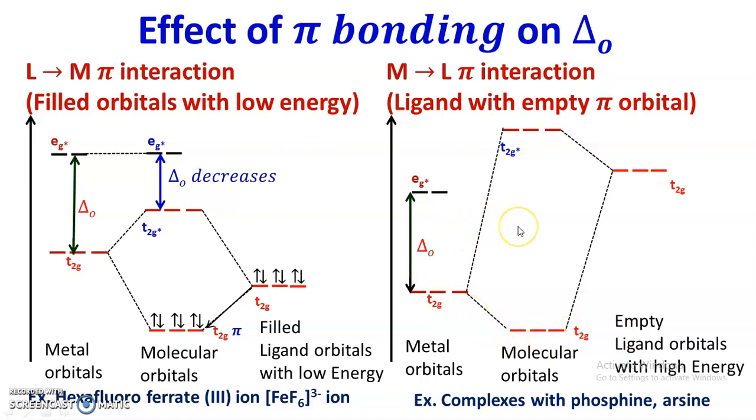Before that, the energy gap: these Eg star orbitals are not involved in the interaction process, they remain as they are.